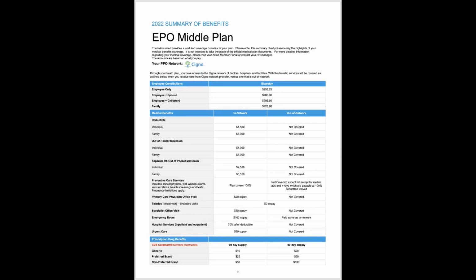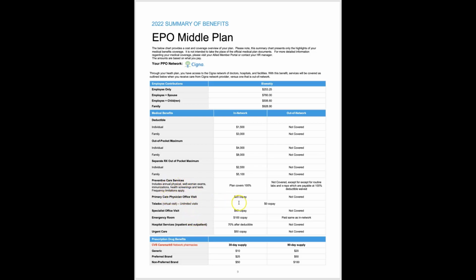The next plan we'll talk about is the EPO Middle Plan. Again, this is also offered with the Cigna Network. This plan has a $1,500 in-network individual deductible, $3,000 per family. The out-of-pocket maximum is $4,000. And then as we go down the list, we can see certain benefits do have copays associated with them at the in-network level.